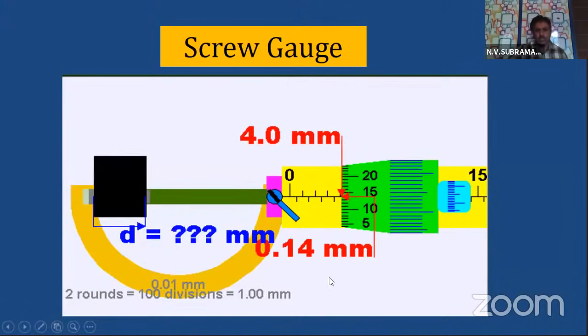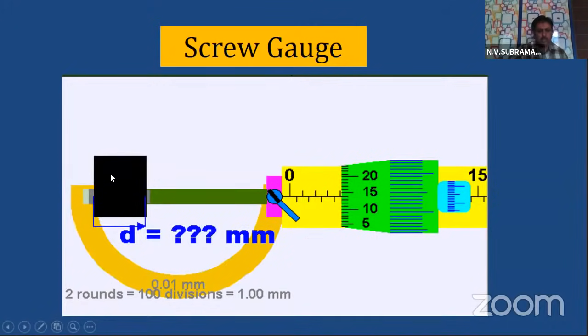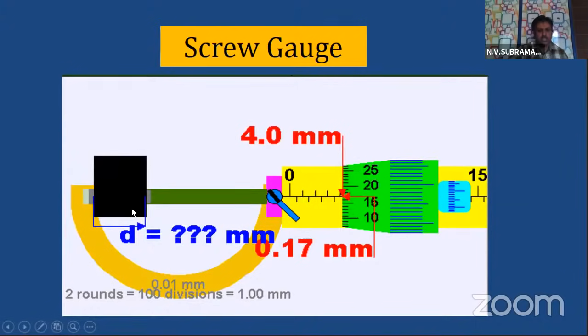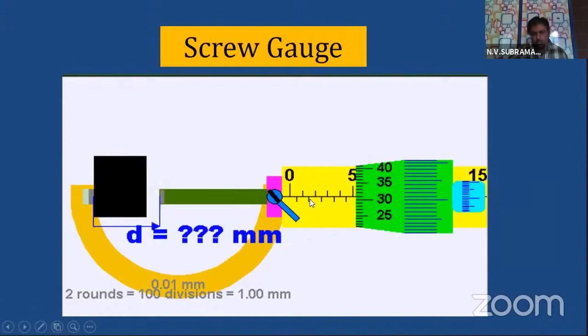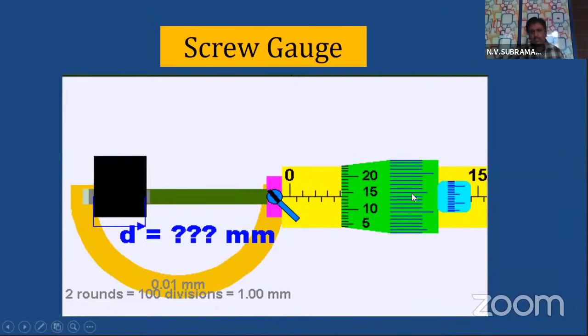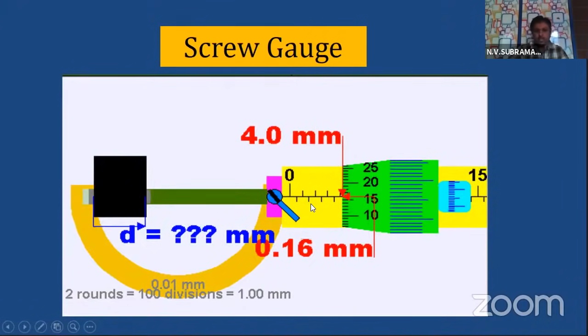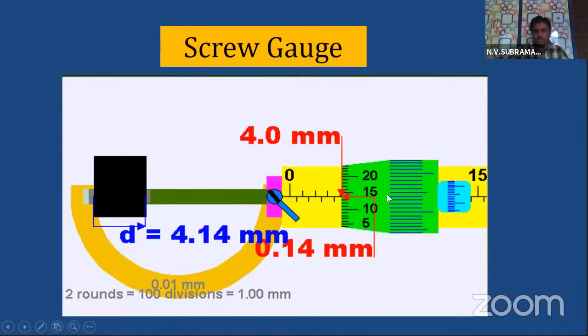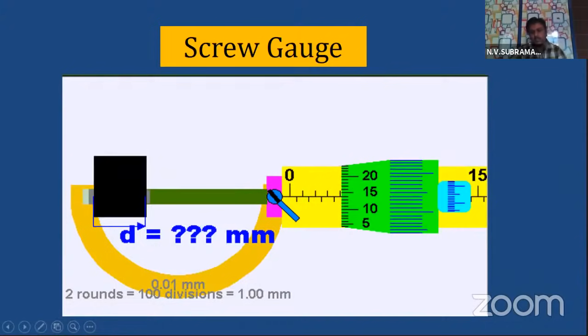So the screw gauge, if you see, again has two jaws, left jaw and right jaw, two studs we can call, and the object whose thickness we are trying to measure is placed here. Let us say D is the thickness of that object. Here you are seeing two scales, yellow color and green color, children. The yellow scale is called the pitch scale, and the green scale is called the head scale.